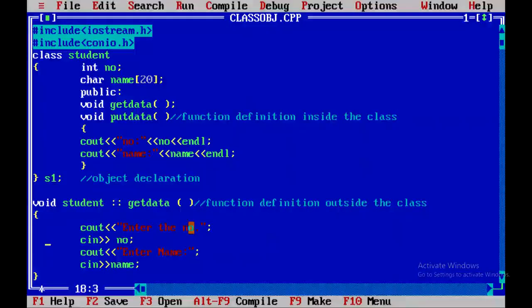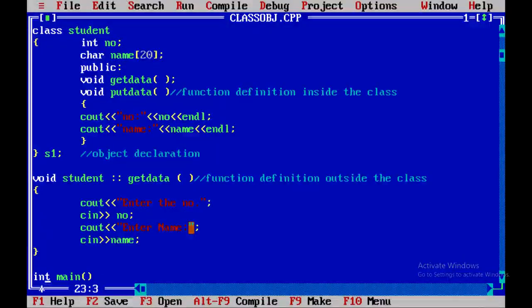The next thing is a function definition of the getData function outside the class. See, here we have defined our function getData outside the class using the syntax: first the return data type of the function, that is void, then the name of the class, that is student, then the scope resolution operator to access this getData member function from outside the scope of a class, and then the name of the function. This function simply reads the value of data members number and name from the user.